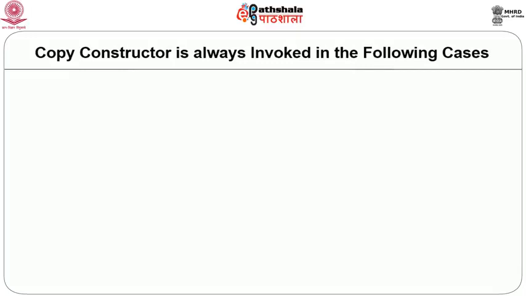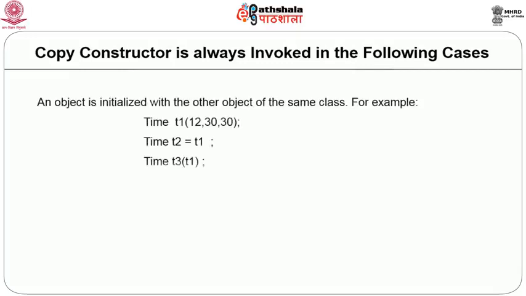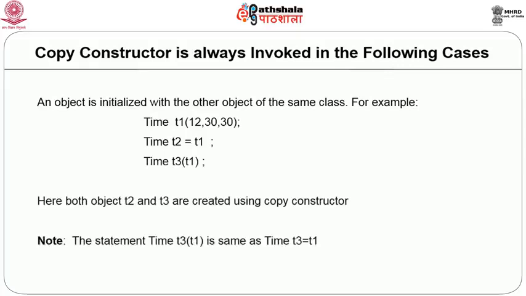A copy constructor will always be called in two situations. The first situation is when an object is initialized with another object of the same class. For example, if we define an object T1 initializing its data members with values 12, 30, 30, and we define time T2 the same as T1, and we define another time object T3 which is again a copy of T1, here both objects T2 and T3 are created using the copy constructor.